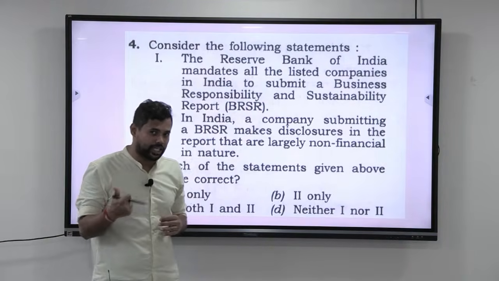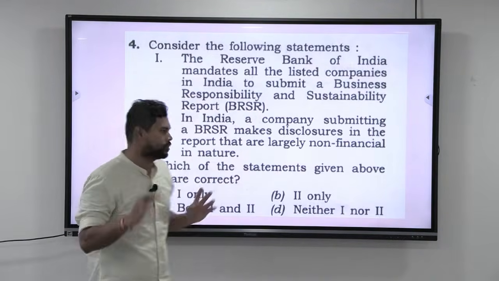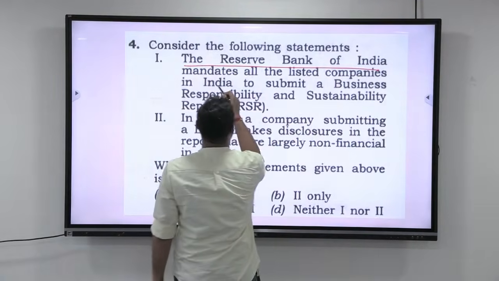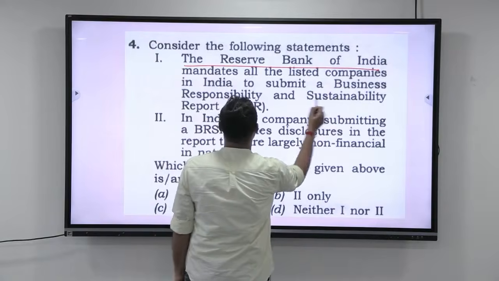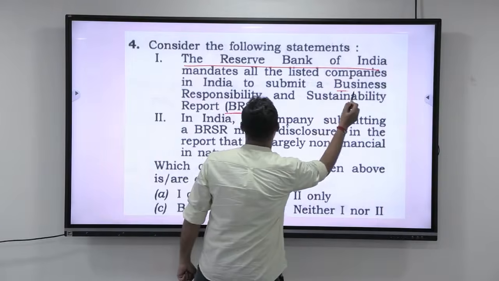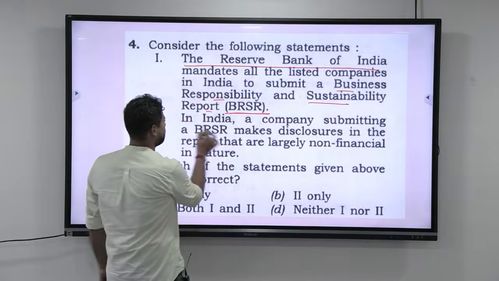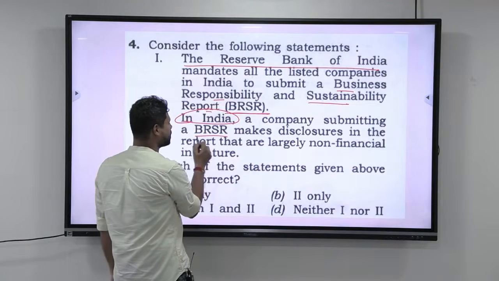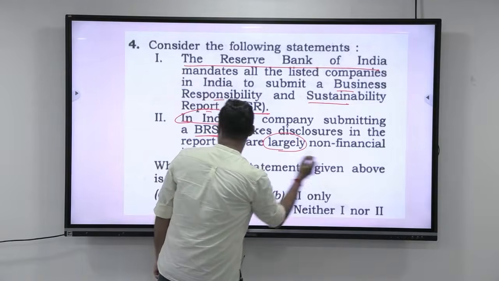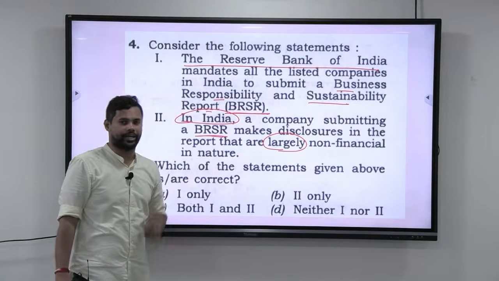Alright guys, now let us look at the next question that is also based on your basics. If you know economy basic concepts, you will be able to answer this. Look at this. Consider the following statements. The Reserve Bank of India mandates all the listed companies in India to submit a business responsibility and sustainability report. Look at the name carefully. Business responsibility and sustainability report. In India, a company submitting a business responsibility and sustainability report makes disclosures in the report that are largely non-financial in nature. Which of the statements given above is or are correct?